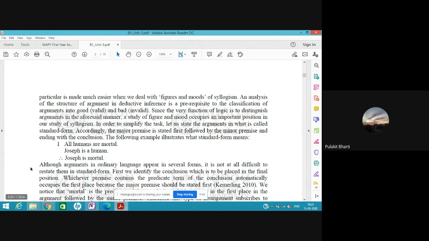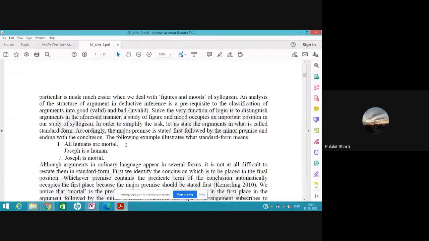In one of our previous discussions we have told that whenever we write a proposition like all humans are mortal, we name these propositions as A, E, I, or O. Okay, A is when all S is P, all S is P type of statements. E is no S is P type of statement.